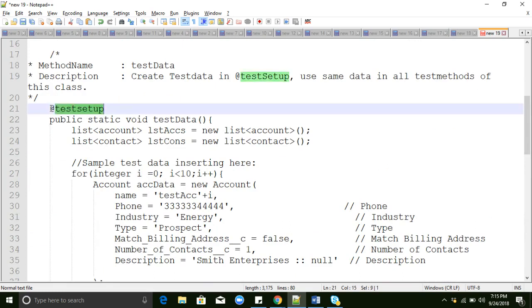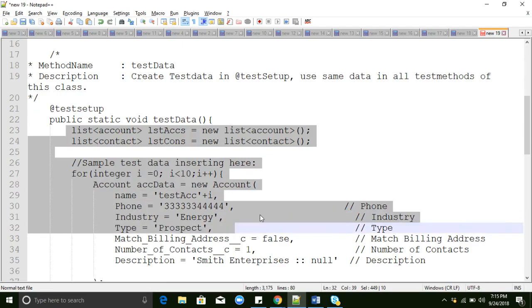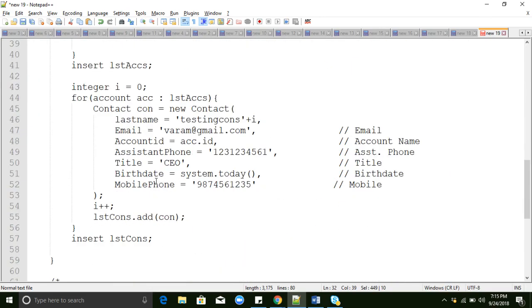Here we are using the isTest setup annotation. This annotation was introduced to Salesforce recently, about a year or a year and a half back. Using this annotation, we can create test data in this method, and we can use this test data in all our remaining test methods.